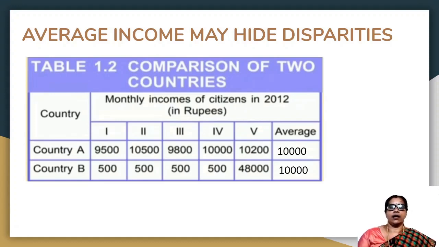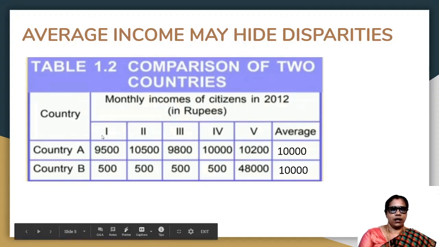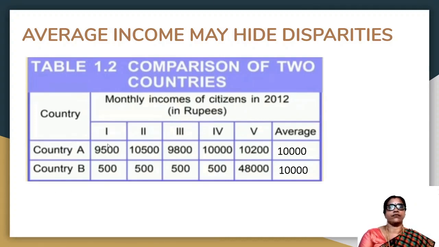In country A, look at the income of the 5 citizens. The first citizen earns 9,500 rupees, second citizen 10,500, third citizen 9,800, fourth citizen 10,000 and fifth citizen 10,200 rupees. There is not much difference or variation between the incomes of these citizens. And the average income of this country is 10,000.